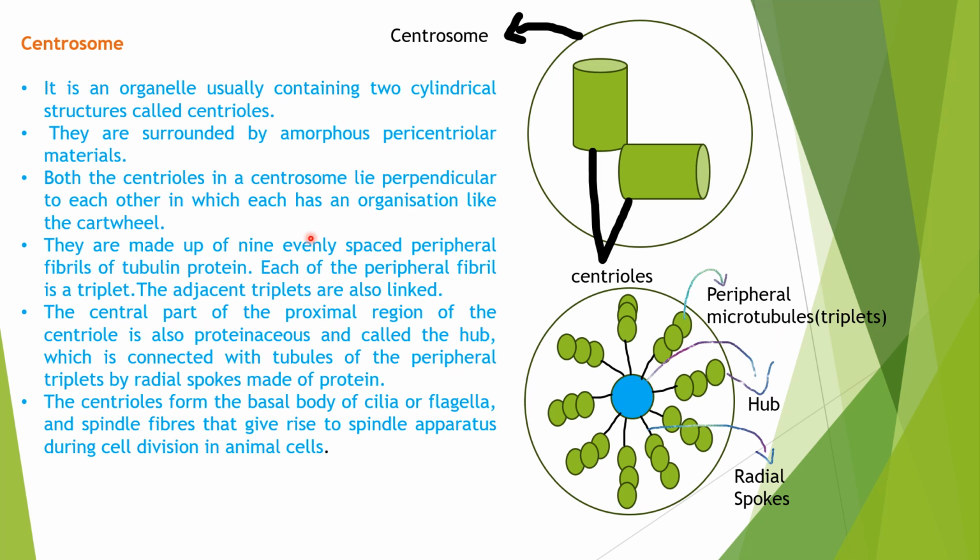So these are the points I have written here. It is made up of a protein called tubulin. Tubulin means microtubules, because microtubules are also made up of the protein tubulin. The central proteinaceous structure is called the hub, and these are connected by radial spokes. Centrioles can form the basal body of flagella or cilia. The flagella or cilia can be arranged from the centrioles only. But flagella and cilia have a 9 plus 2 organization, whereas centrioles have a 9 plus 0 organization. Also, spindle fibers are formed by microtubules which originate from the centrioles only.